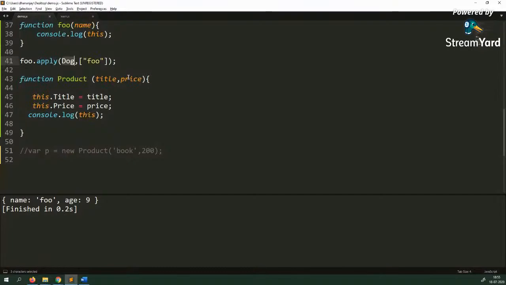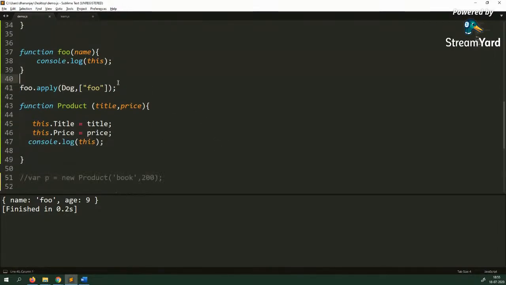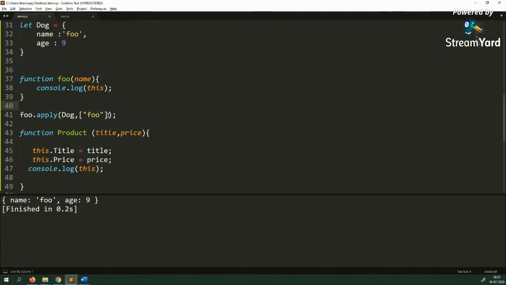What I just told you is perfectly fine, but this is not true for arrow functions. This is only true for function expression and function statement. Let's see what I mean by that. You see that I'm able to pass this, foo.apply dog, and I'm getting that dog object, right? And please everyone focus, this is going to be a very important topic for the next 5 minutes.